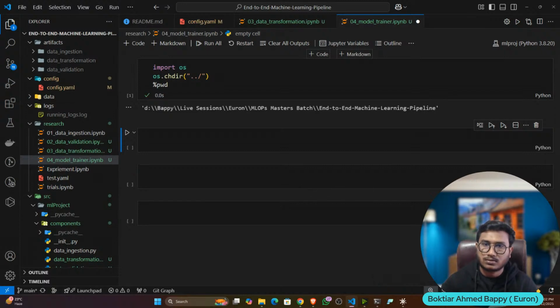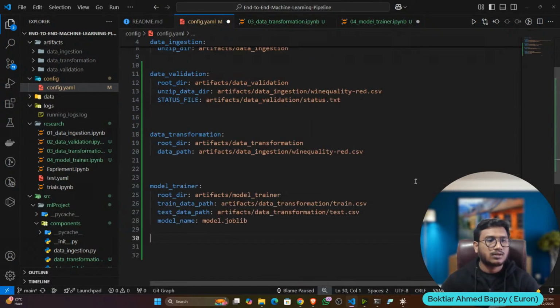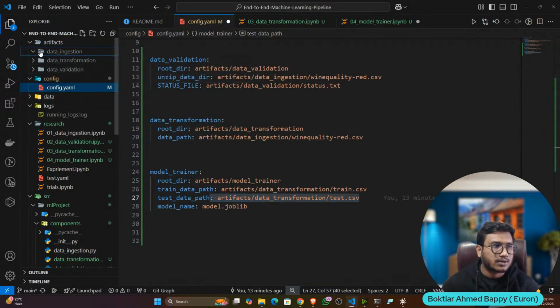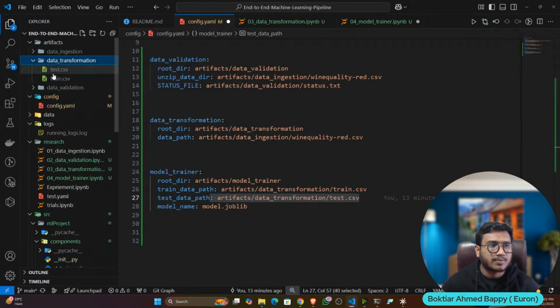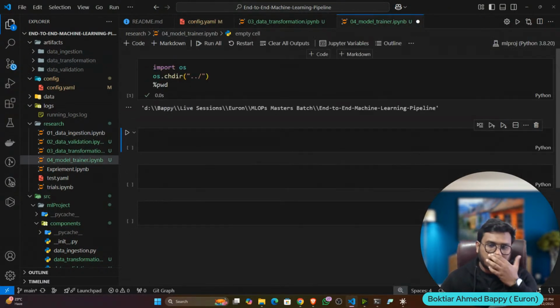Okay, now I will create the entity, but before that I have to write the config.yaml. So this is the model trainer configuration. The model trainer folder would be created, and this is my training data path, this is my testing data path inside my artifact. Inside transformation, this is my path. I'm defining the path, and after training the model I want to save it as a joblib file. That's why I've given joblib. Save it, and now